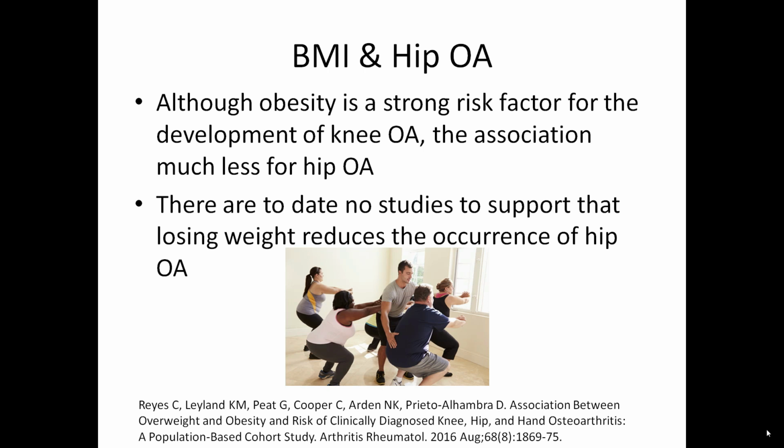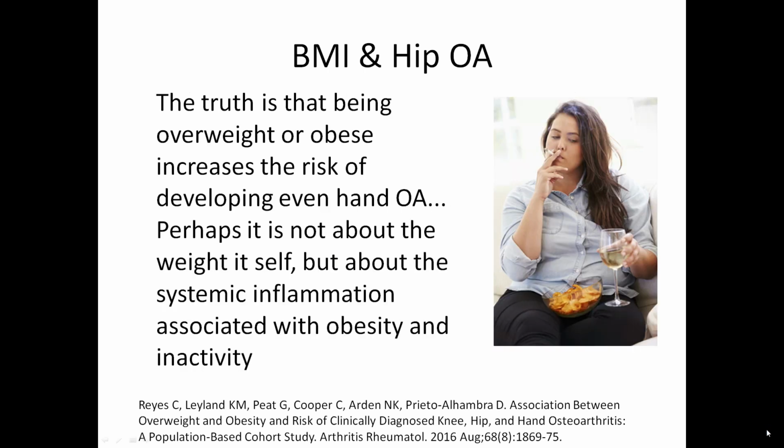There are to date no studies to support that losing weight reduces the occurrence of Hip OA. The truth is that being overweight or obese increases the risk of developing even hand osteoarthritis. Perhaps it's not about the weight itself, but about the systemic inflammation associated with obesity and inactivity.